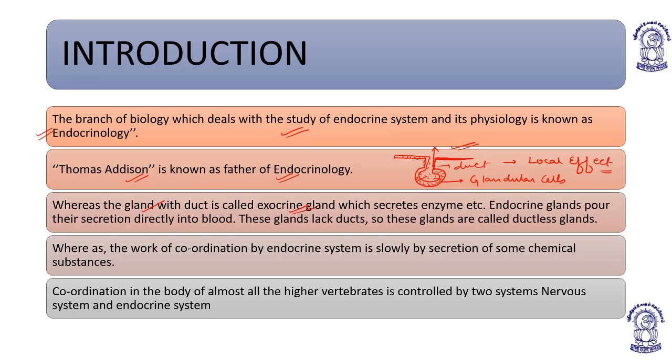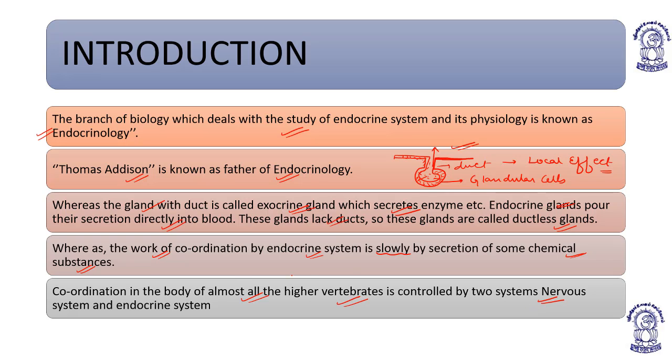The exocrine glands are concerned with the secretion of enzymes. Endocrine glands pour their secretion directly into the blood. These glands lack ducts. They don't have ducts. They are known as what? Ductless glands. The work of coordination by the endocrine system is slow. The work done by endocrine secretions, that is the hormones which act as chemical messengers, is slow.